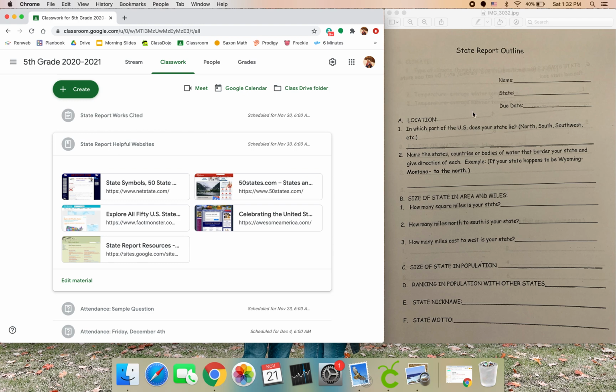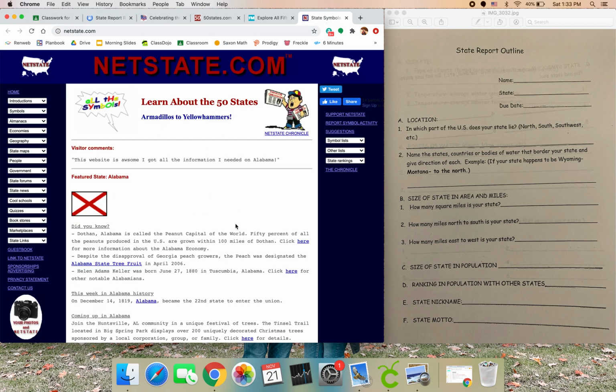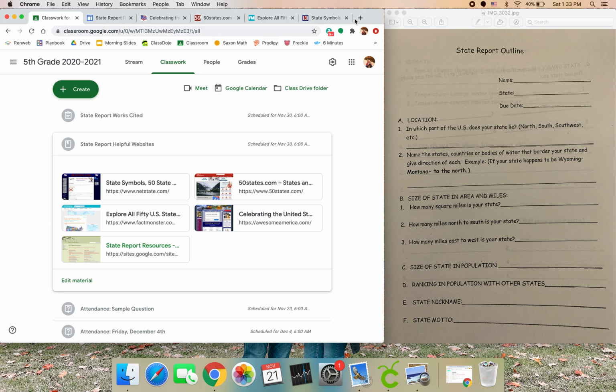But on Google Classroom, you would have probably noticed by now that there are two different state reports that are open. The first one is your state report helpful websites. These are going to have lots of good information for everything that you might need to find. Personally, my favorite, which I think a lot of kids have gotten most of their information from in the past, is NetState. I think it is one of the better options. The other option that you have is to use Google. Now, Wikipedia is not an option.